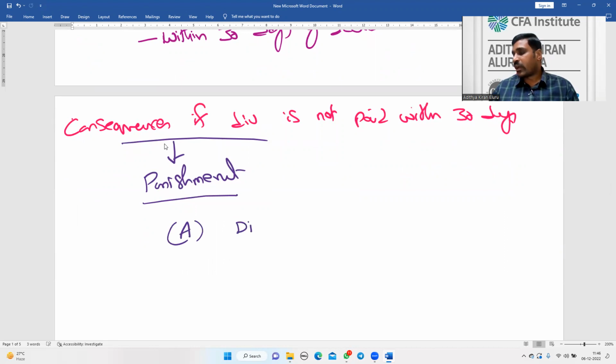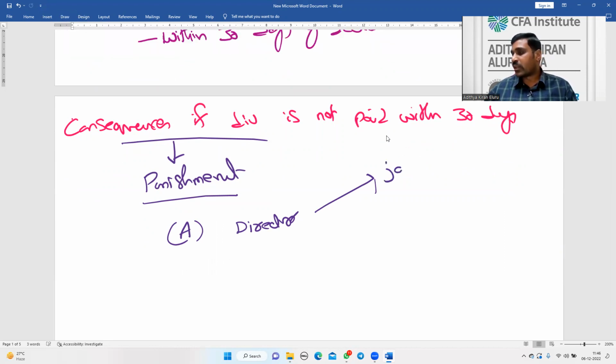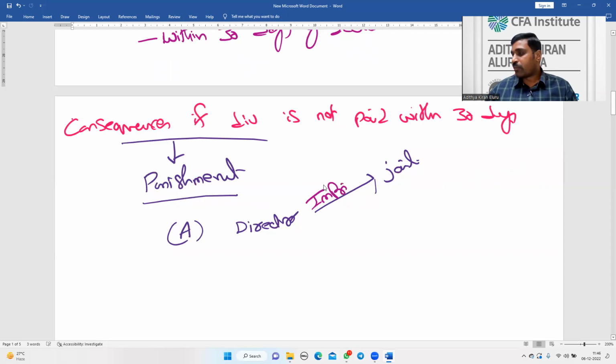For directors, they have to suffer imprisonment, jail. If the dividend is not paid within 30 days, directors have to suffer imprisonment.